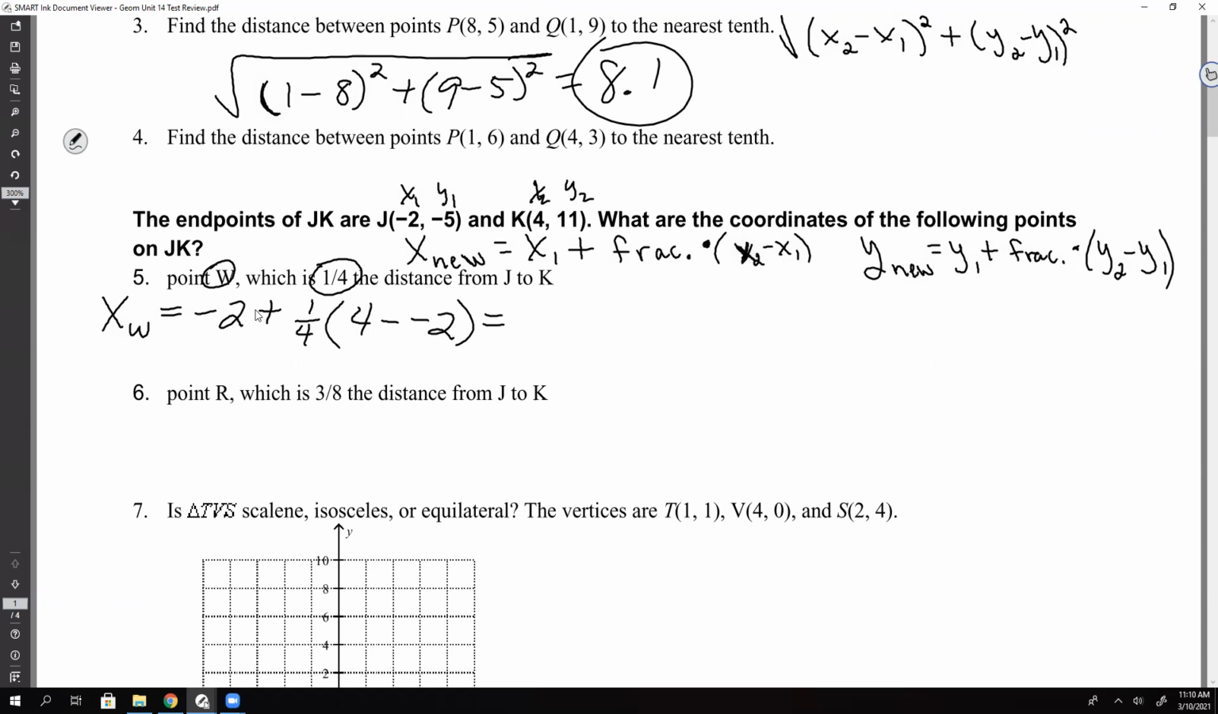So yes, when you enter it in, you're going to get a fraction, right? What do we get? -1/2. And that's okay. All right, that's all right. Okay. All right, now let's do the y.